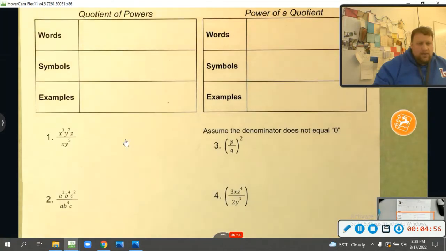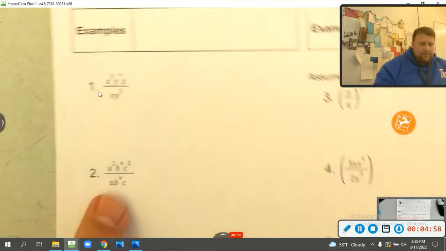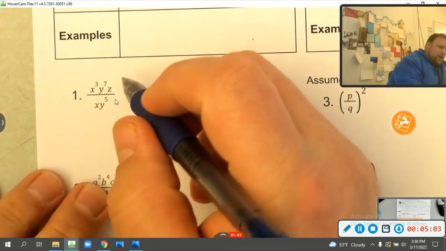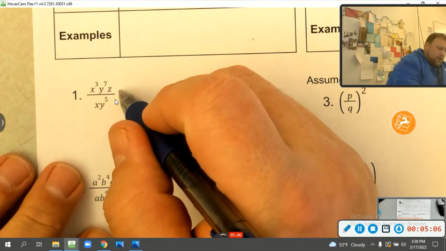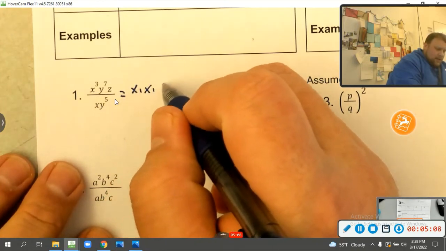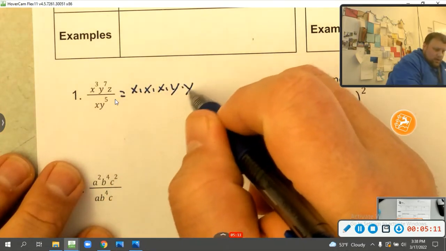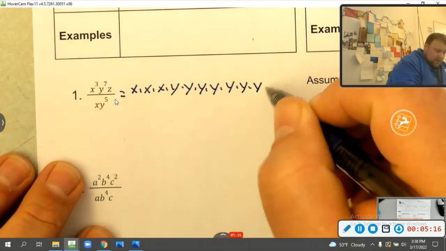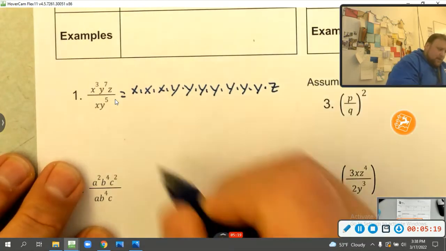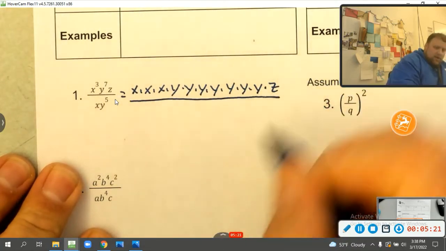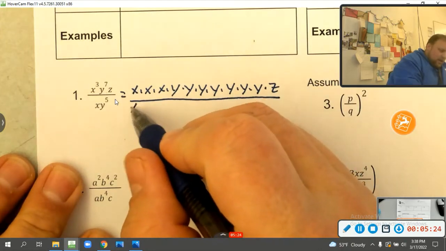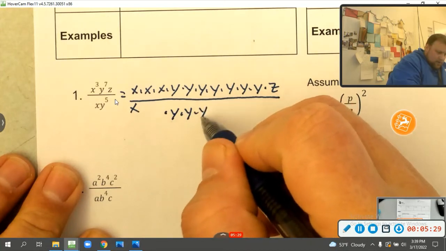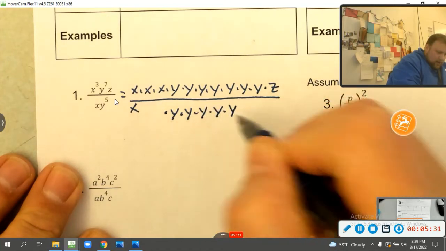And yours should be filled out, even if mine's not. Let's look at this right here. I'm going to do this once the long way. I want you to write it out with me to show you why it works the way it works. So this is x times x times x times 1, 2, 3, 4, 5, 6, and 7 x's, and then times z, all over, and I'm going to space this out appropriately, 1 x and then times 5 y's: 1, 2, 3, 4, 5.